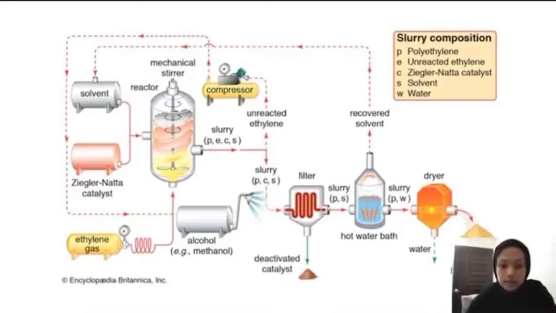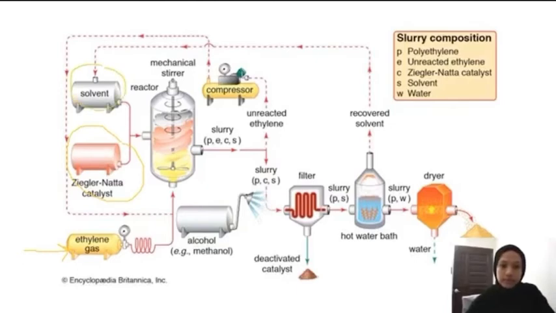This process begins with ethylene gas pumped through the reaction vessel under atmospheric pressure. It polymerizes in this reactor under the influence of the catalyst and the presence of the solvent.